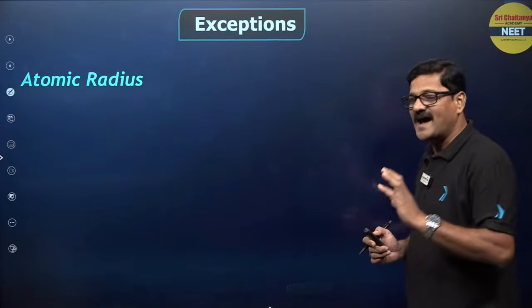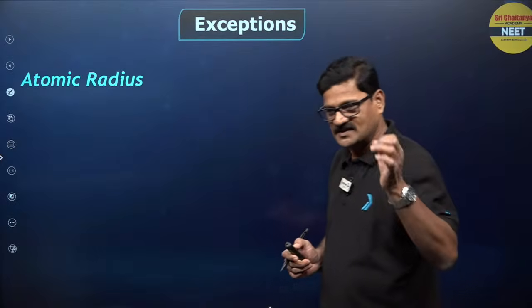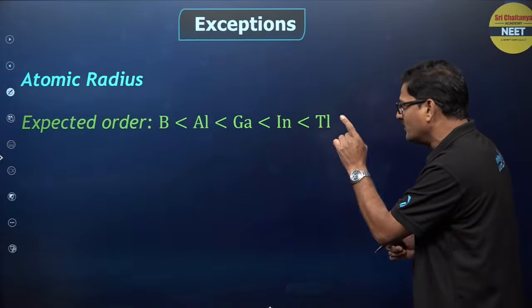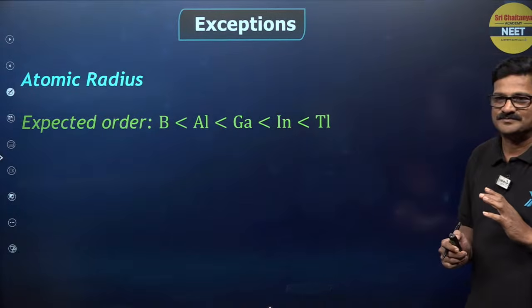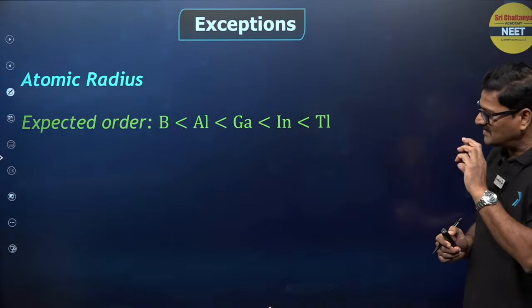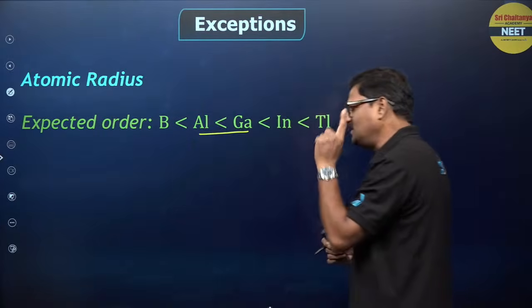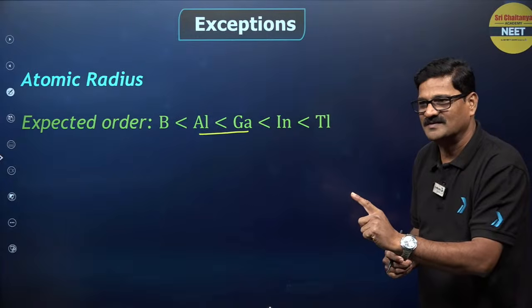So exceptions, atomic radius, you see here, just an example. The expected order is boron, aluminum, gallium, indium, thallium. But something happens here: d orbital contraction.